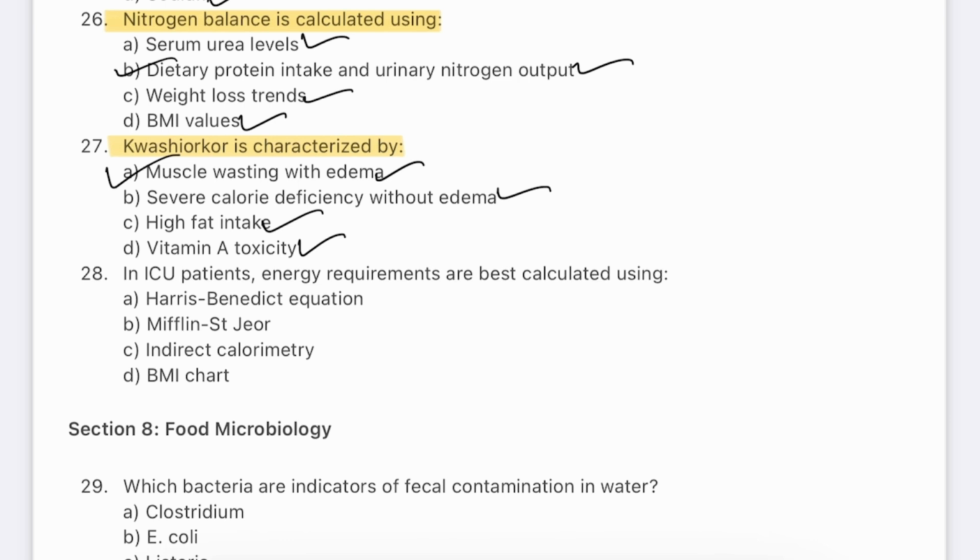Unlike marasmus, which causes severe wasting and is the result of low calorie intake, kwashiorkor shows a swollen appearance. It is often seen in children in low-income settings.